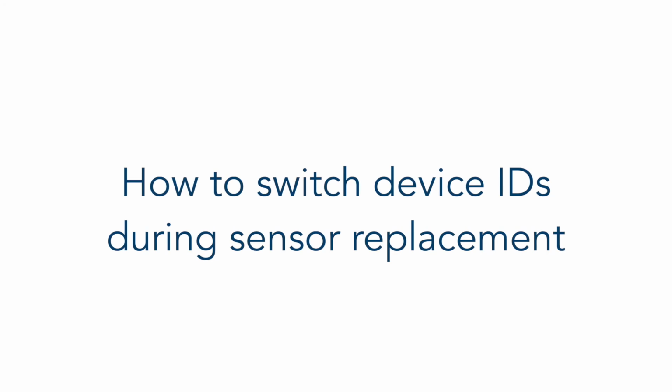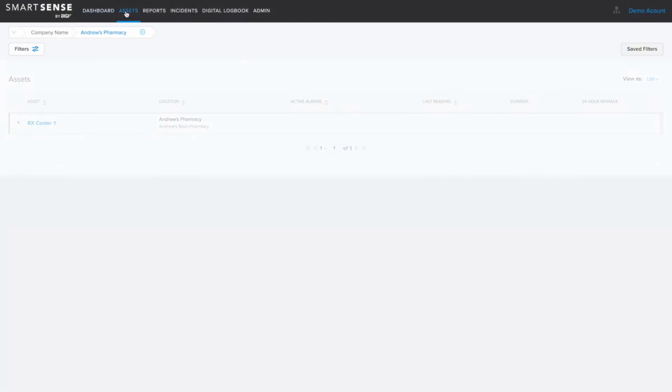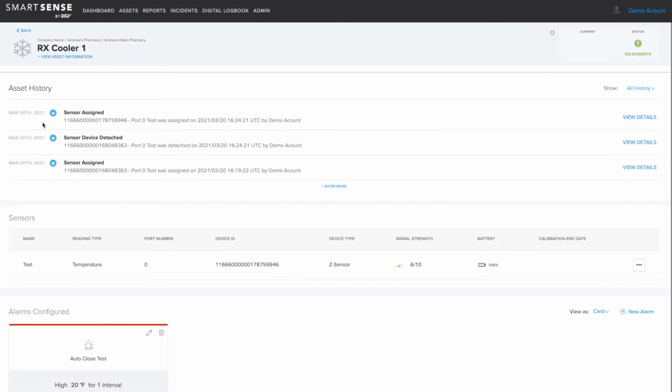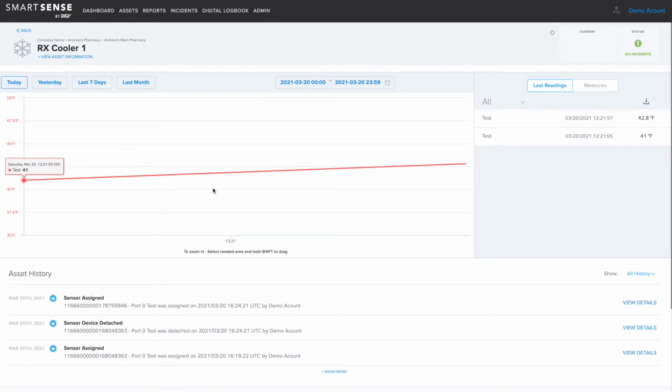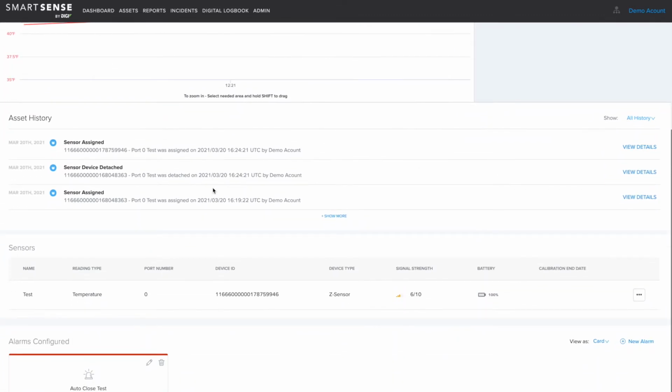This video will describe how to switch from one device ID to another in the case of a replacement. Click on the Assets tab. Then click on the asset that you would like to edit. Scroll down to the Sensor section. Click on the three dots and select Edit Sensor.